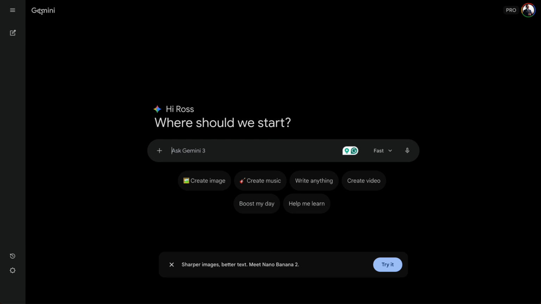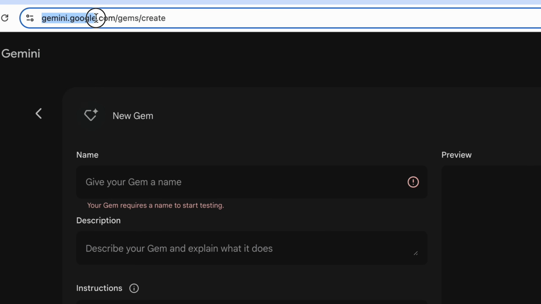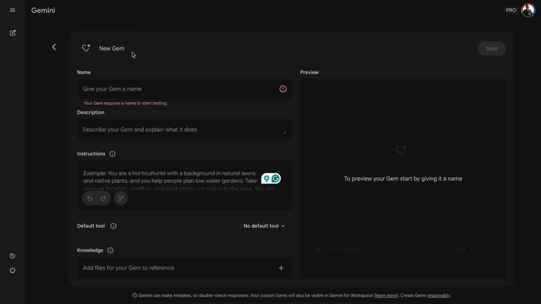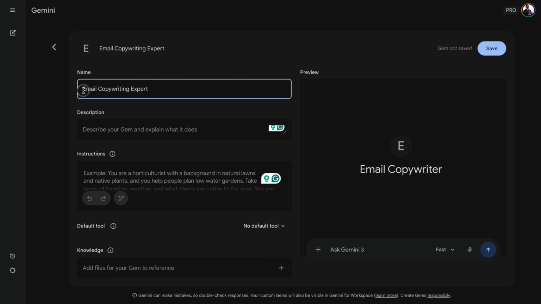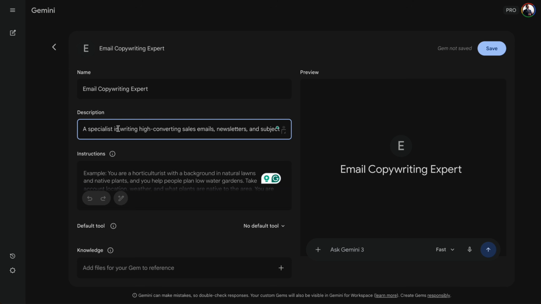Jumping on to the next tool, Gemini Gems. You can only access it by going to gemini.google.com/gems. This is a special place within Gemini where you create your own autonomous mini expert for specific tasks. We're going to create a new gem, email copywriting expert. I can use this gem to either write emails for customers, create email sequences and newsletters for customers, or I can use it for my digital products. For the description, specialist in writing high converting sales emails to get clicks.